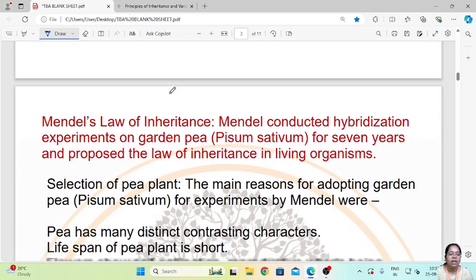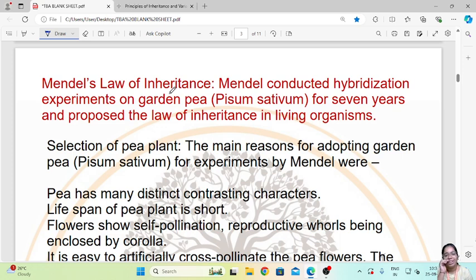So we have seen what is inheritance, what is variation, and which factors cause variation. Now we will see how this study was conducted. It was conducted by the scientist Gregor Mendel, and he proposed the law of inheritance. Mendel's law of inheritance: Mendel conducted hybridization experiments on garden pea, Pisum sativum, for 7 years and proposed the law of inheritance in living organisms. So he used Pisum sativum, the garden pea plant, to do his experiment. Now, the selection of the pea plant.